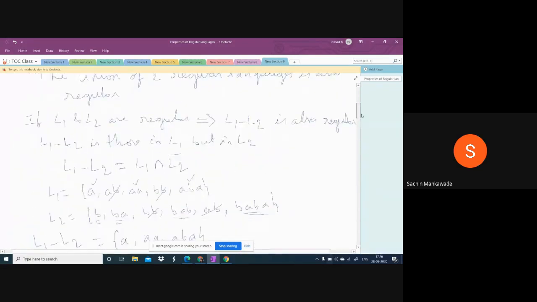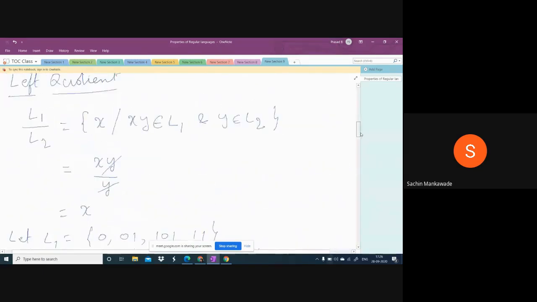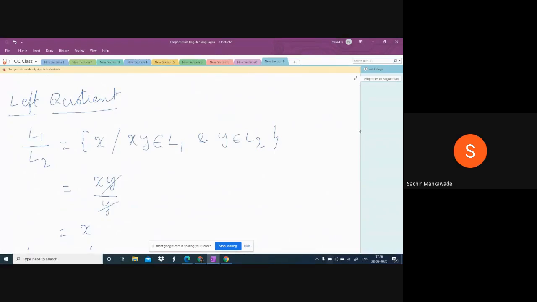Next one, division. This is the fifth point. What is division? Take this left quotient, L1 by L2. L1 by L2 is X. Copy this one, X such that XY belongs to L1 and Y belongs to L2.